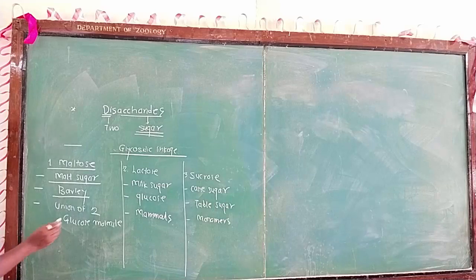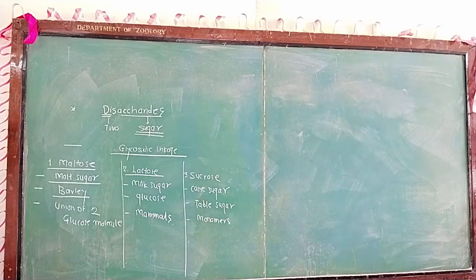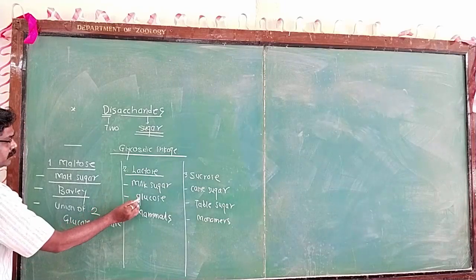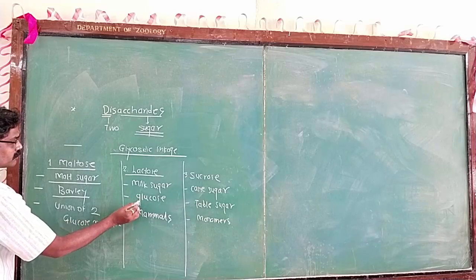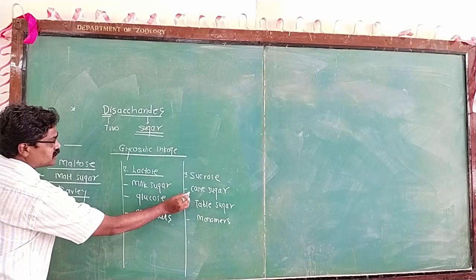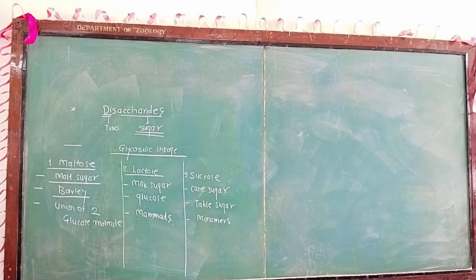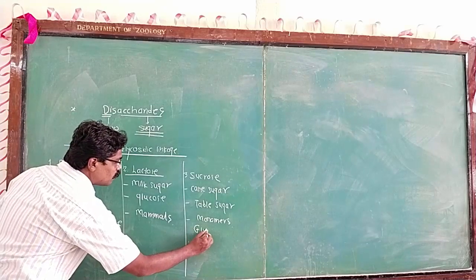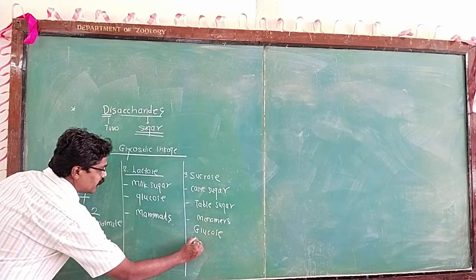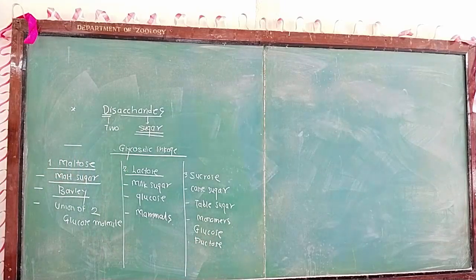Now the second example of the disaccharide is lactose. Lactose is also called milk sugar. It is made of glucose, and it is present in mammals. The third example of the disaccharide is sucrose. Sucrose is present in cane sugar, and it is commonly known as table sugar. It is made of two monomers: one is glucose and the second monomer is fructose. So this is the classification of the disaccharide.